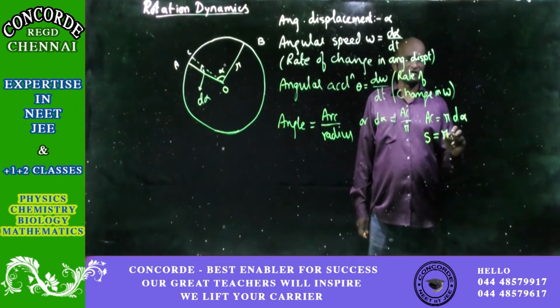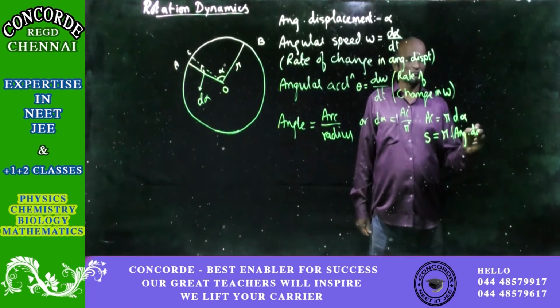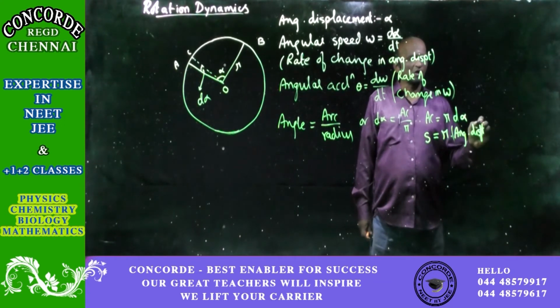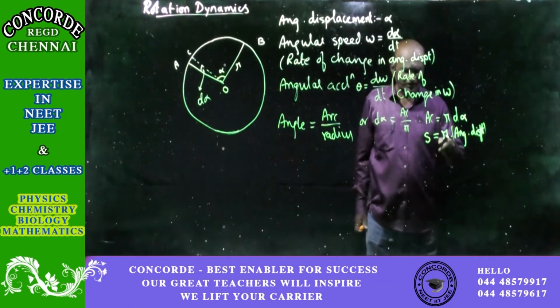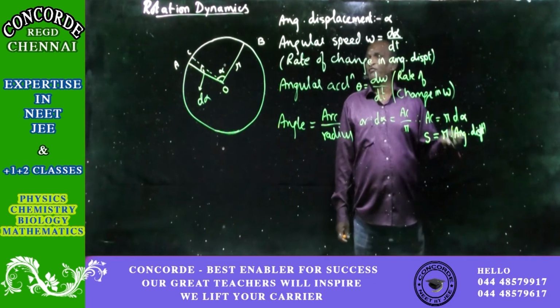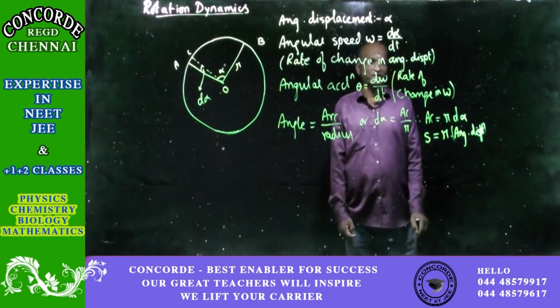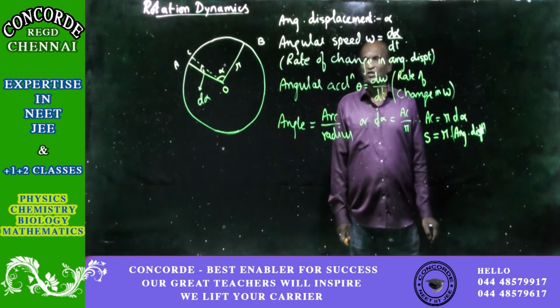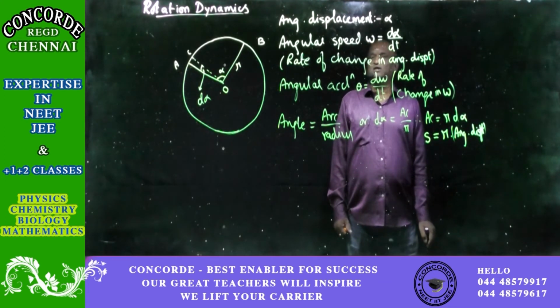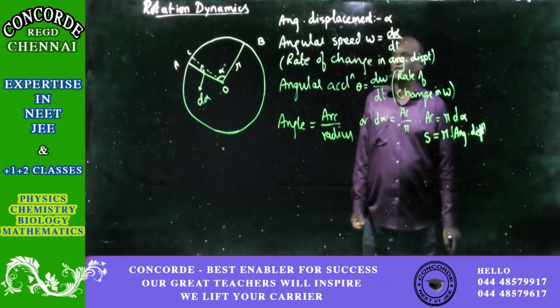So distance is equal to radius times angular displacement. Even for longer distance you can still use this equation. Not d alpha, but it will be equal to alpha. Even for longer distance you can use it. Now, see furthermore what we will get.